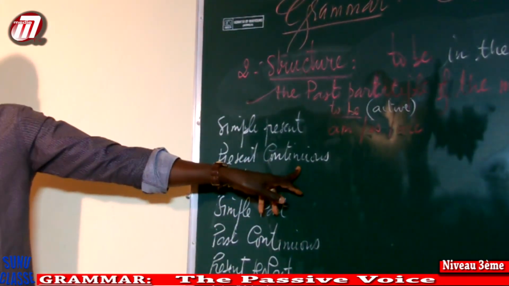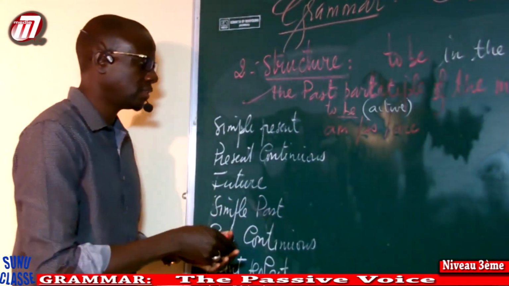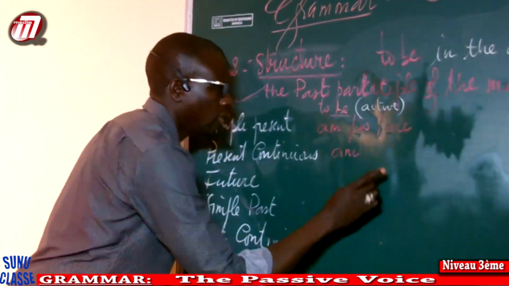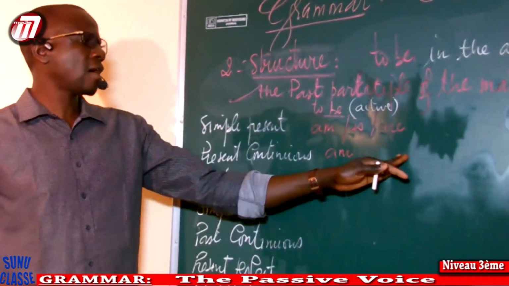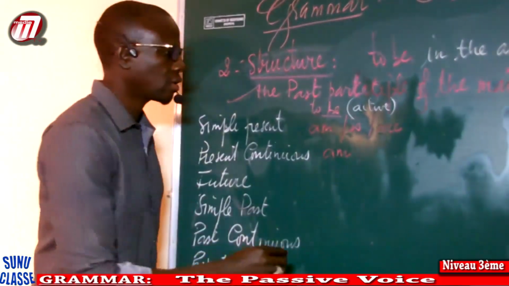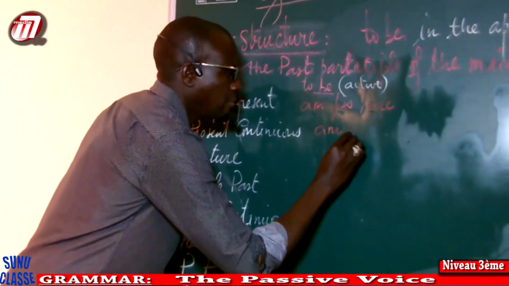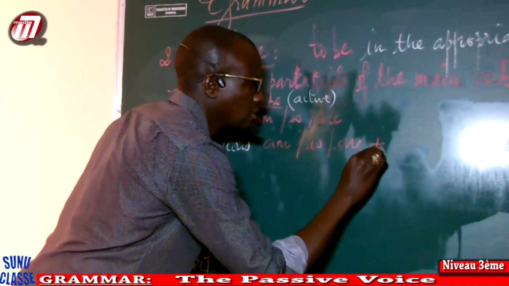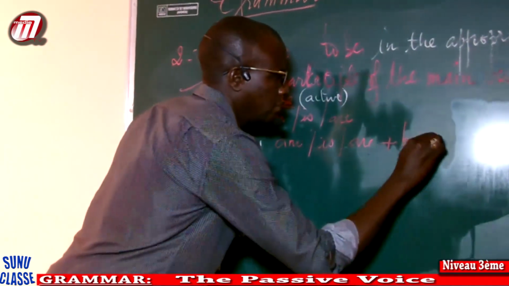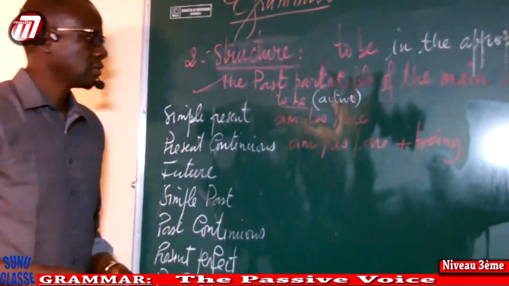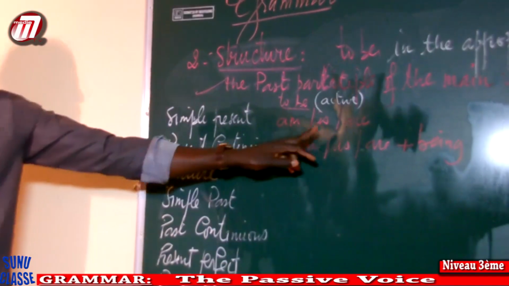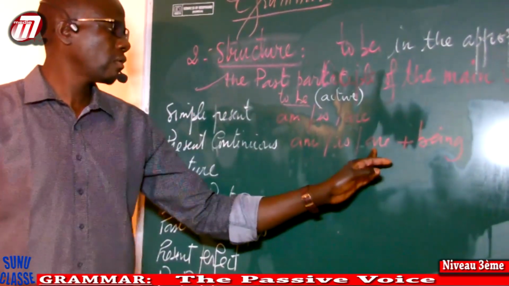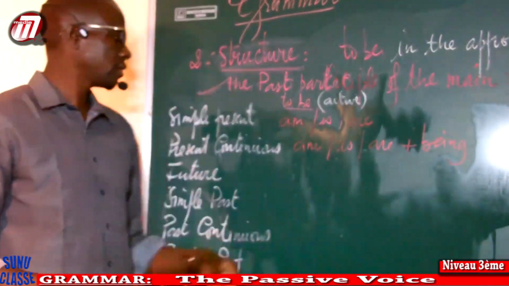Present continuous: we're going to have am, is, are, plus being. I am being, he is being, we are being.